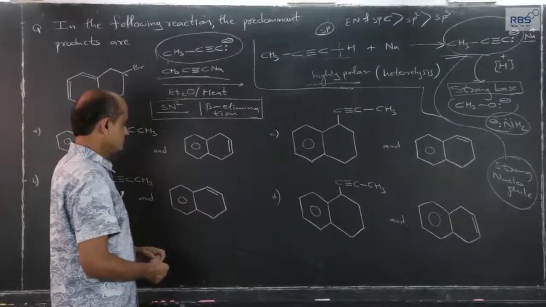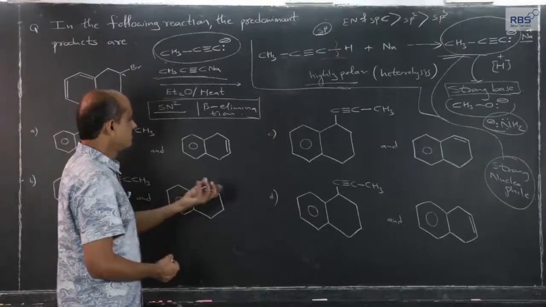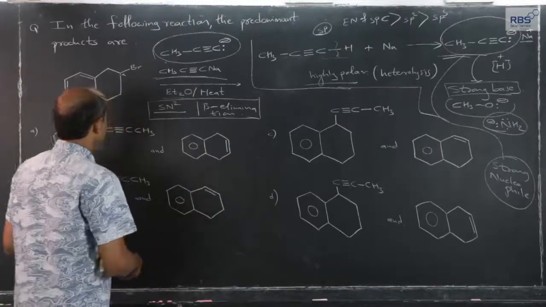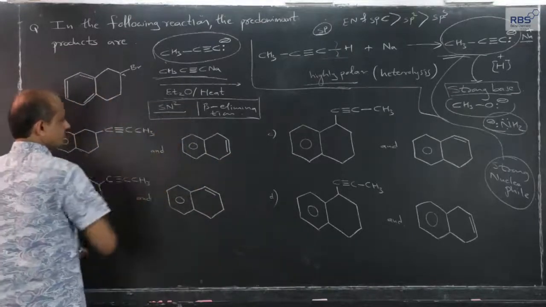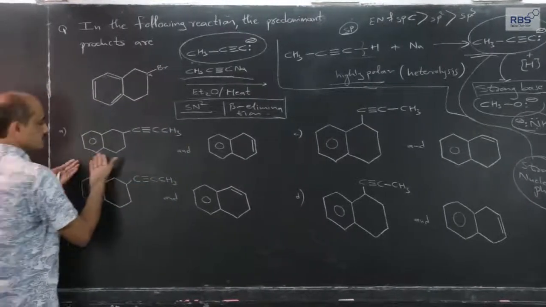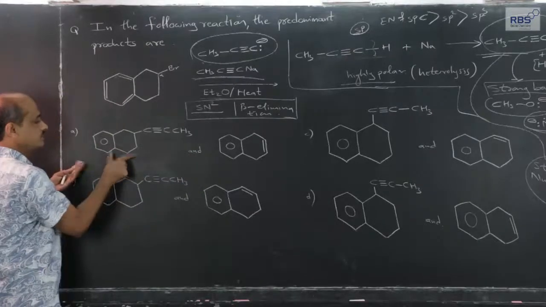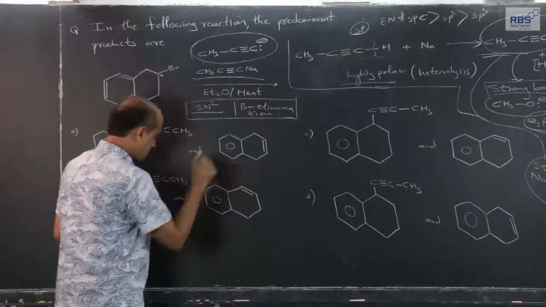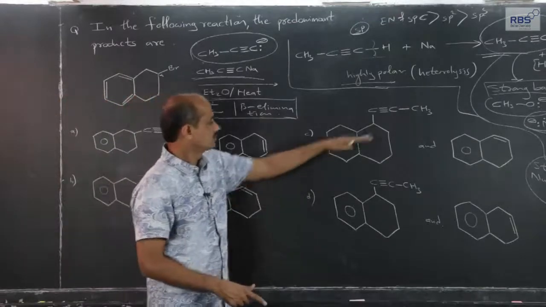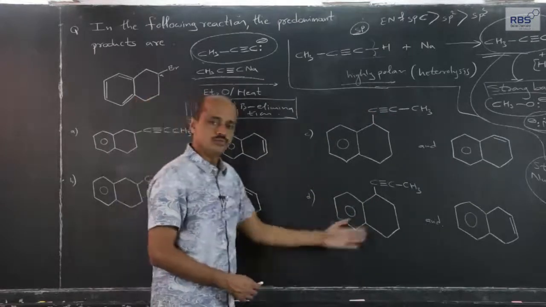Therefore, what I will do is that whatever minimum we can explain, since both possibilities are there and all the options A, B, C, D have considered both possibilities. In one possibility SN2, in another possibility beta elimination. SN2, beta elimination.